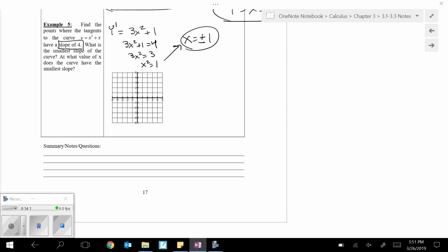There's a follow-up question here. It says, at what value of x does the curve have the smallest slope? So basically, let's just call this part B. I know I didn't label it that way, but when is slope smallest, can we just say minimized? Minimized. Well, our equation for slope was 3x squared plus 1. So let's think about that for a second. What would that function look like?